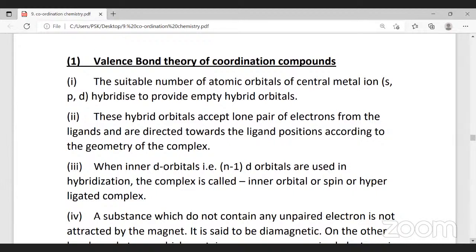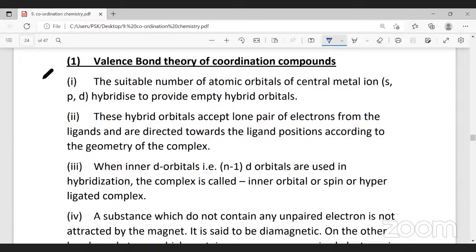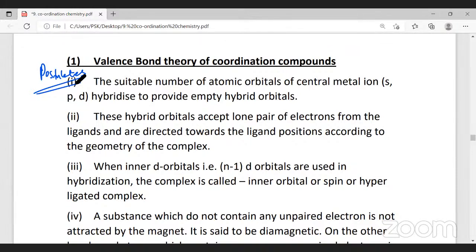The next what we have is called valence bond theory. Based on this valence bond theory only, we will be in a position to predict the structure or the geometry of the complex. The structure or the geometry of the coordination compound will be based on valence bond theory. So firstly, we should learn the postulates of valence bond theory. There are 6 to 7 postulates which we have to learn.